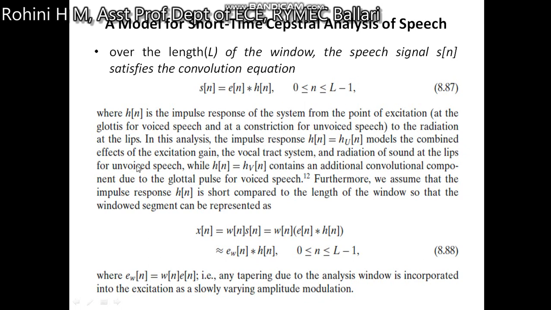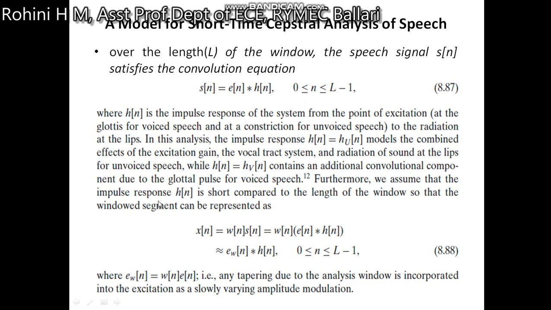For unvoiced speech, h[n] is equal to h_U[n]. For a voiced section, h[n] is equal to h_V[n], that is with an additional convolution due to the glottal pulse. Wherever the voice is there, the glottal pulse is there. For unvoiced, the glottal pulse is not there.